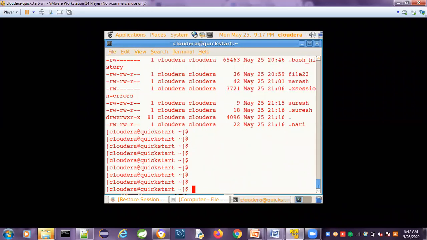Does anyone have any doubts? Anyone having doubts in the ls command, or in the cat command, pwd command, cd command, and ls command? Anyone having doubts here, guys?